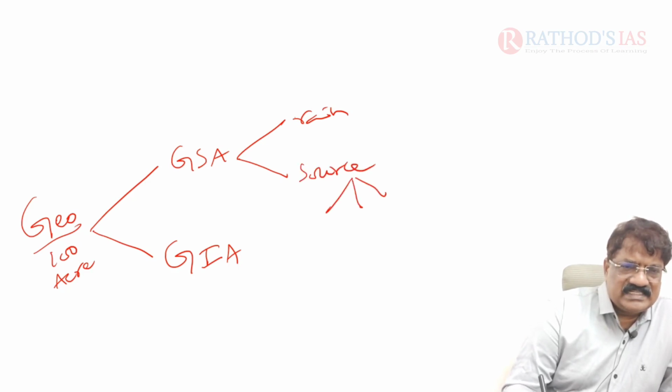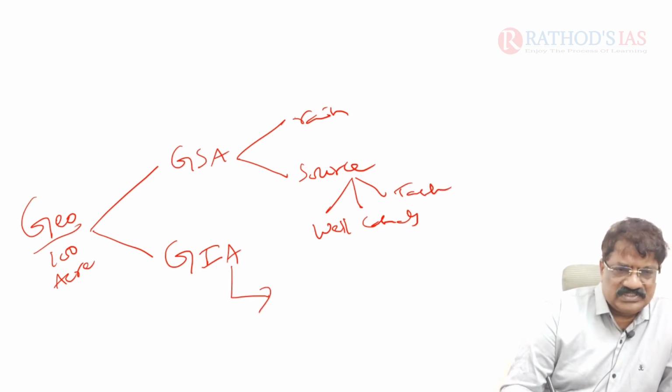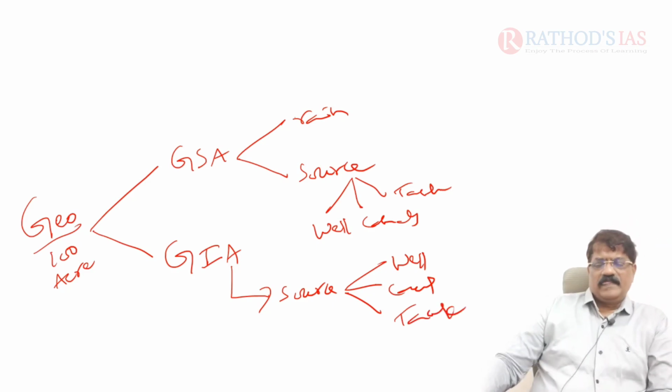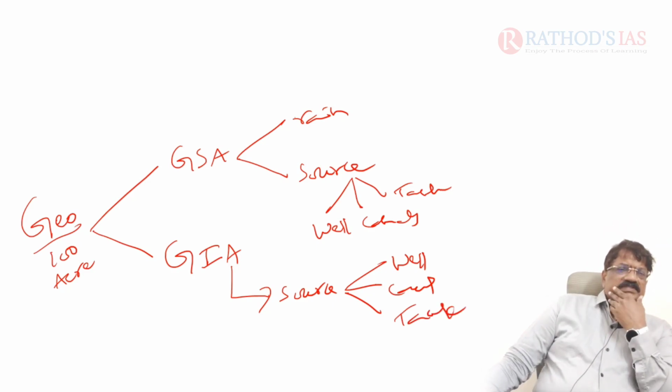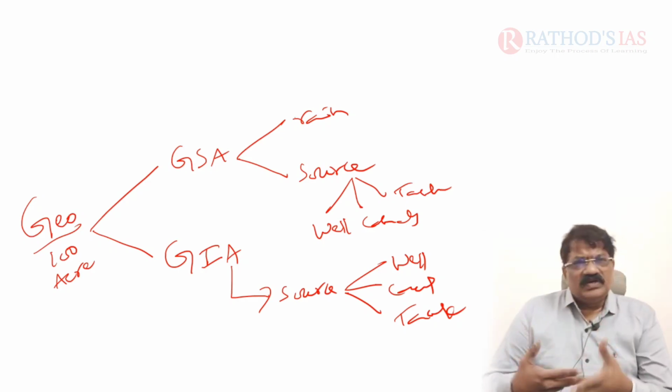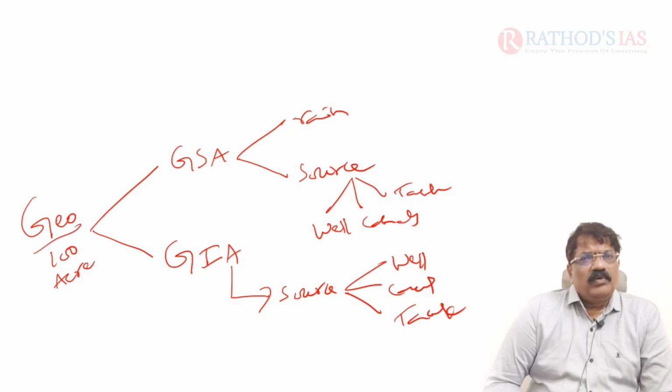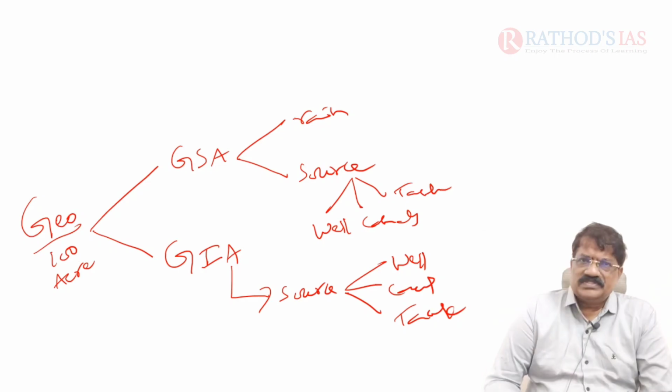Sources means wells, canal sources, tank sources. Here GIA has only sources, that is well, canal, tank. With reference to gross sown area, it means the total area which is cultivated, the tilled area, plowed area. This area is cultivated with rain and sources.